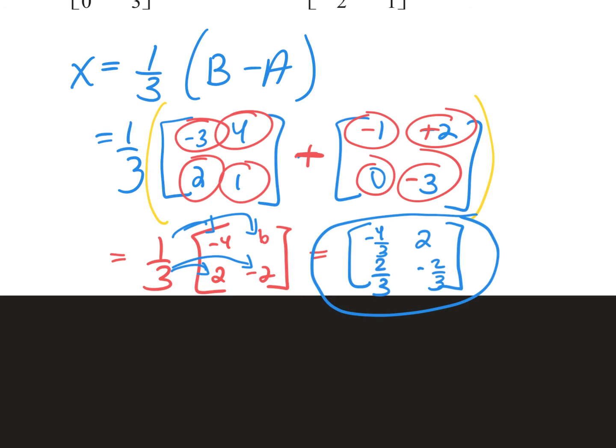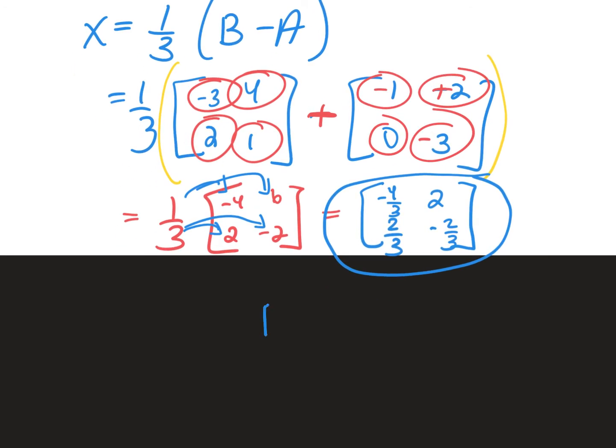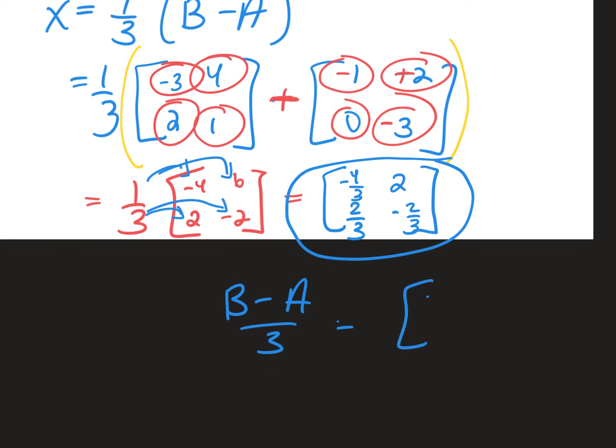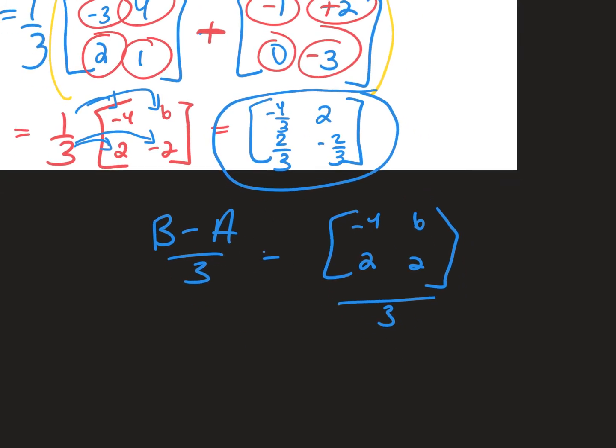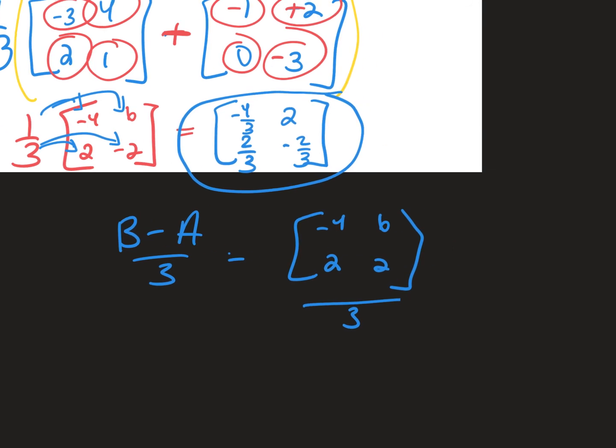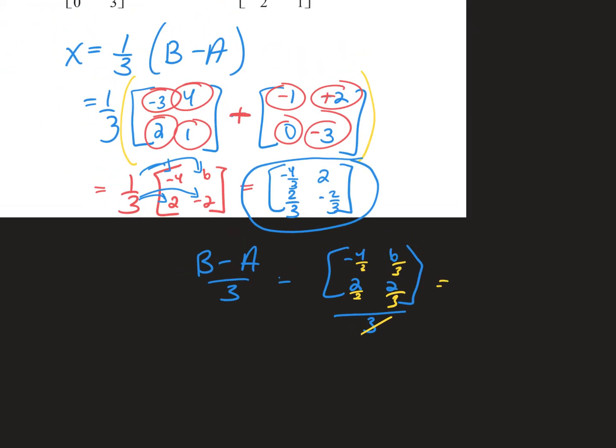Now, if you guys wanted to leave it as like this, B minus A divided by 3, right? You could have done that. You would have ended up with -4, 2, 6, and 2 divided by 3, right? You guys see what I did? And all that would do was just put a 3 underneath everything, and then you'd have to simplify, which would have gotten you the same thing. So it doesn't matter. Either way you want to do it is fine. I just like to pull the fraction out in front and then distribute it that way.